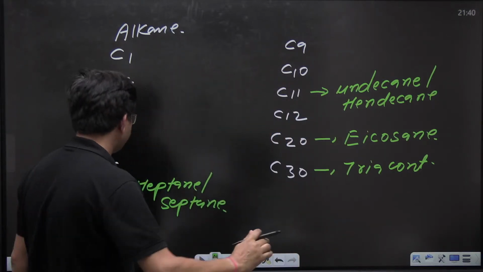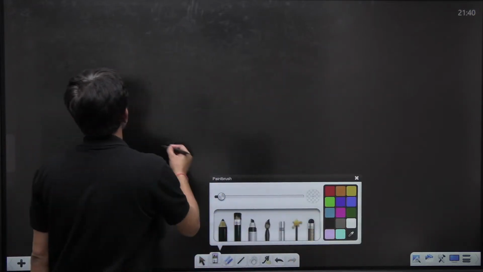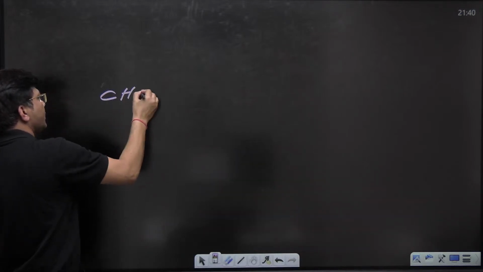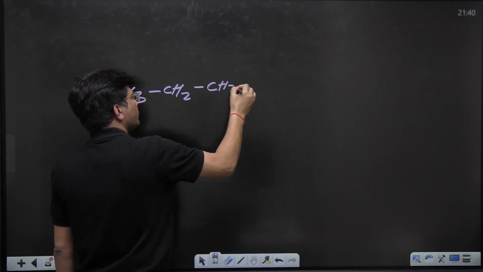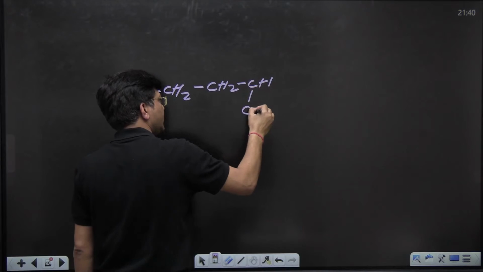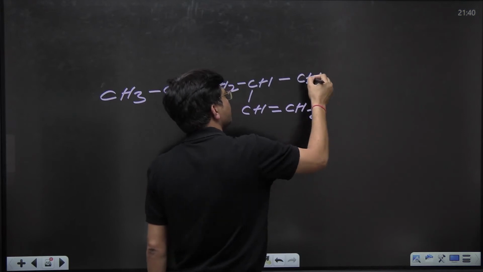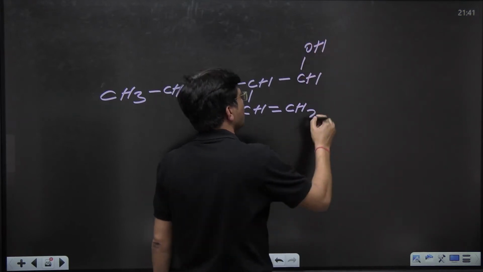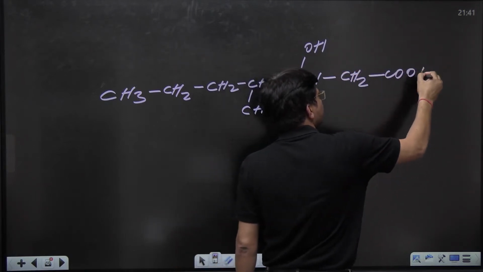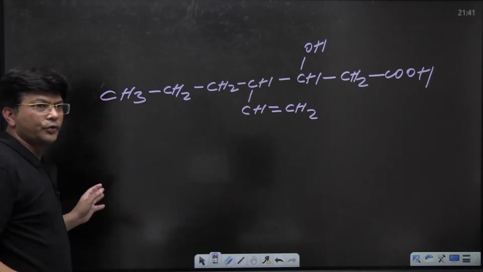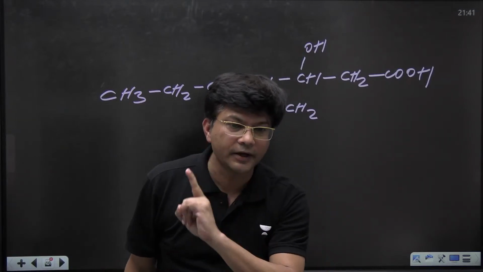Okay. So let's move ahead and deal with some questions. See to it, kids. If I write a compound like this: CH3, CH2, CH2, CH, CH double bond, CH2, CH, OH, now CH2, COOH. Now kids, first of all what we are supposed to do, we have to find out the parent chain.